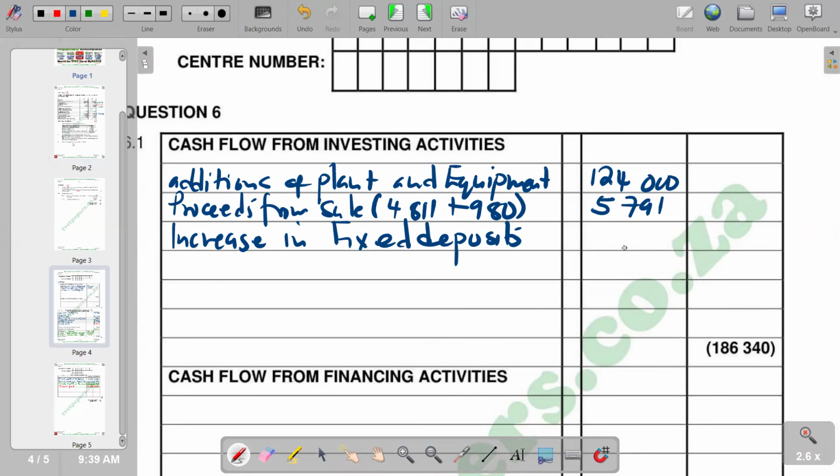And we get 6,676 as a negative. So this is what we have. And then we check in terms of our plant and equipment.